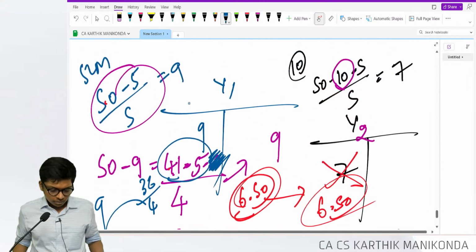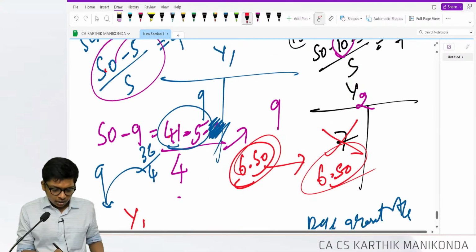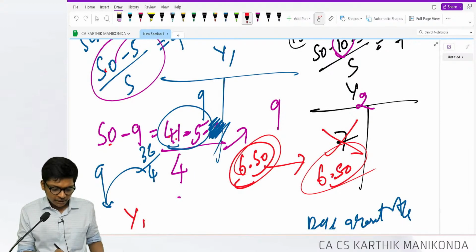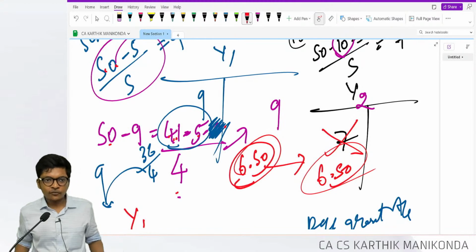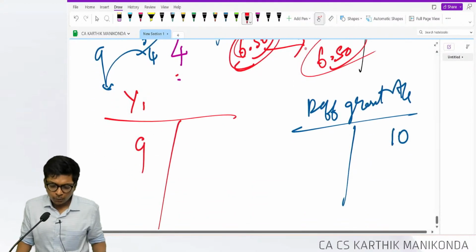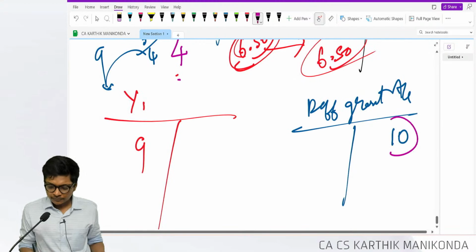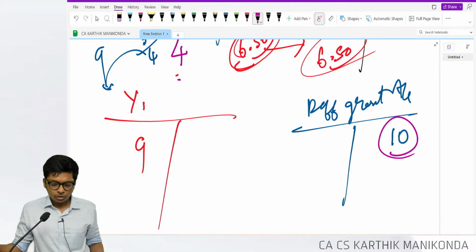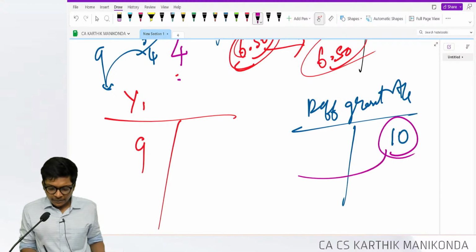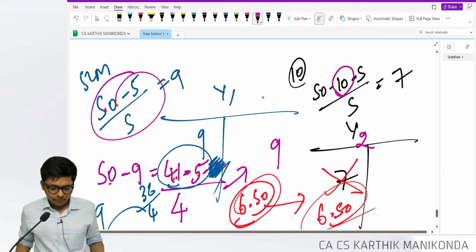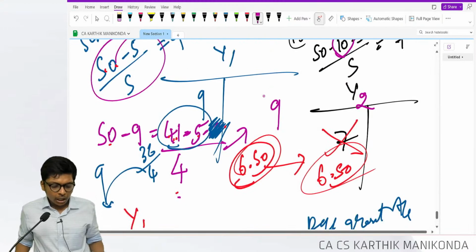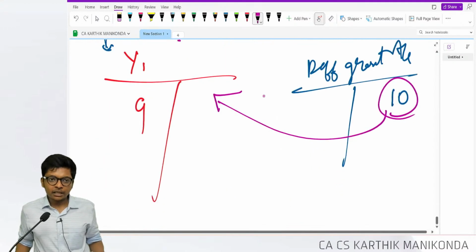Okay. Just check if it's 6.5. 41 minus 5, 26 by 4, 6.5. Now I received a grant of how much, guys? 10. Now this grant of 10 will be transferred back to my P&L account every year.